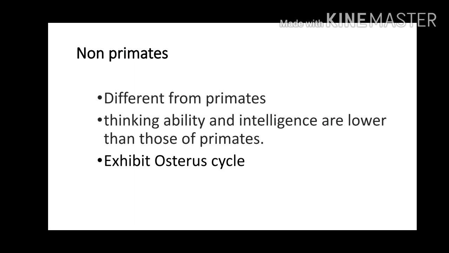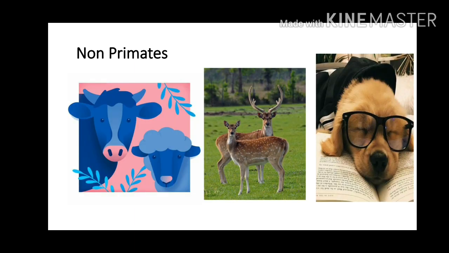But in the oestrus cycle in non-primates, there is no loss of blood. And these non-primates are seasonal breeders. It means they give birth to their young ones during their favorable seasons. See the examples: cow, sheep, deer and dogs.